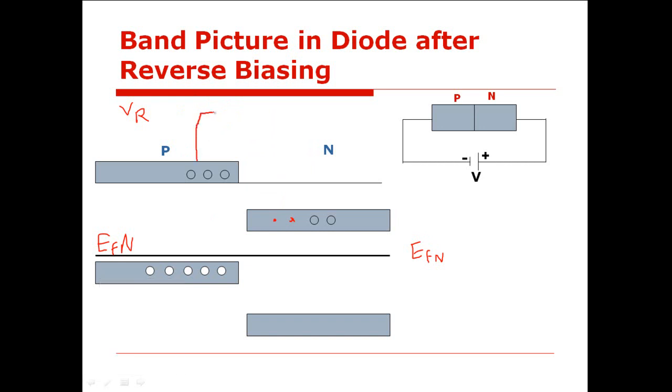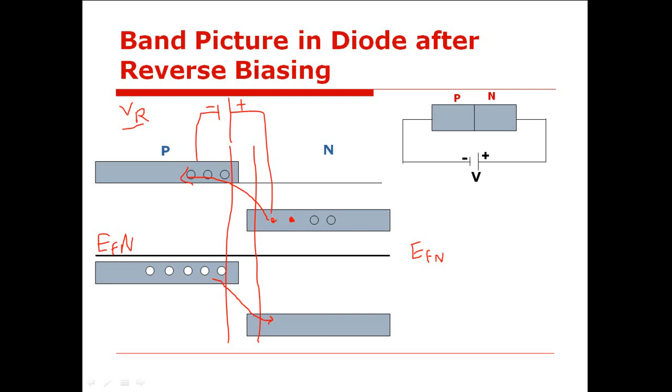This P type is connected to the negative terminal, while this N side is connected to the positive terminal of the battery, and let us say that this VR is the reverse potential. Then what will happen to these electrons? For diffusion current to flow, we require that the electrons should be diffused from conduction band of N side to the conduction band of P side through the depletion region. This is the depletion region which exists between P side and N side, and we require that holes should be diffused from valence band of P side to valence band of N side.